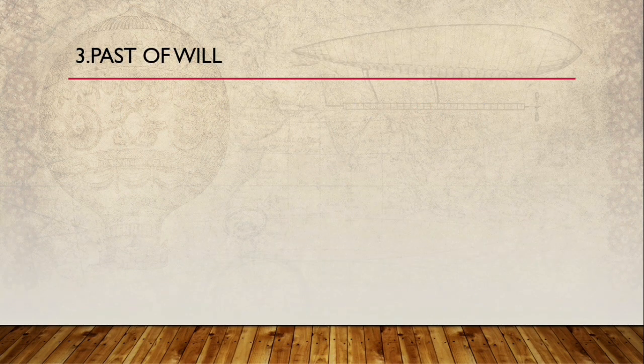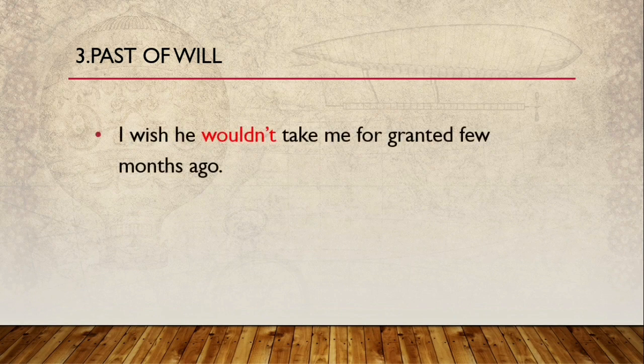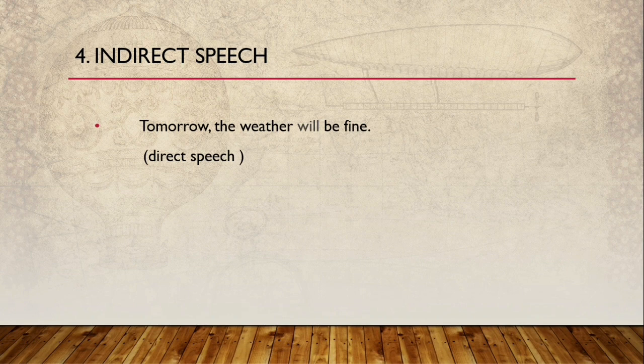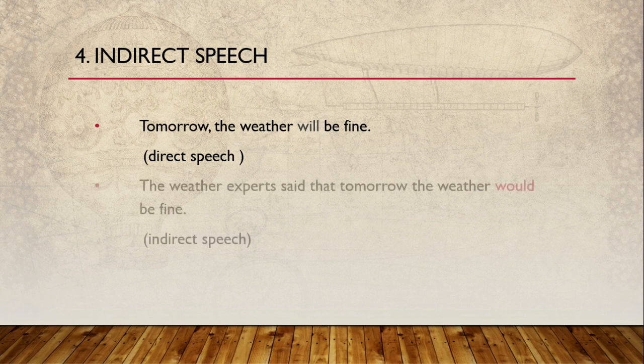Next one is past of will. Very simple, it is would. I wish he would not take me for granted a few months ago. That means you wished at that time that he wouldn't take you for granted. Okay guys, indirect speech. Number four. For direct speech, what we do is we use will. Tomorrow the weather will be fine. This is direct speech. For indirect speech, what we do is, the weather expert said that tomorrow the weather would be fine. That is called indirect speech.